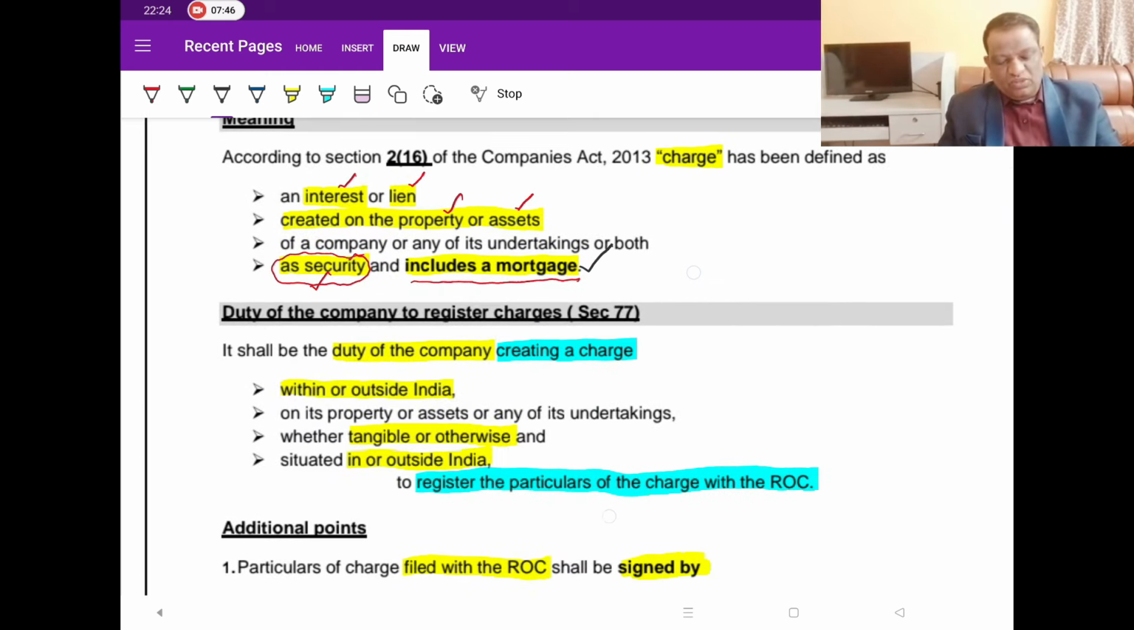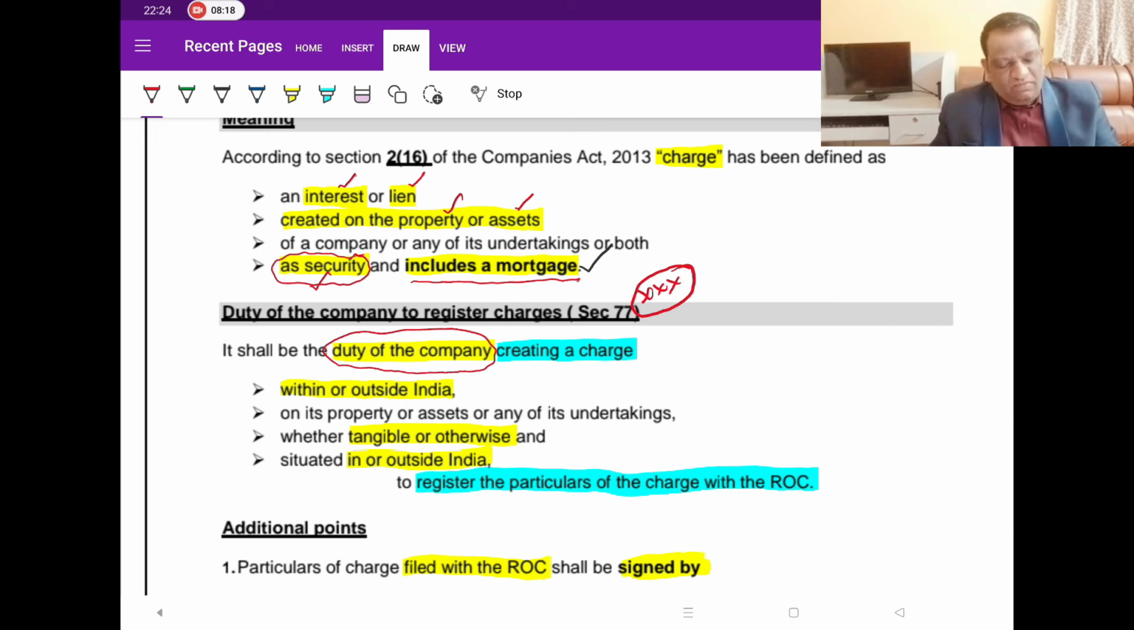Now, let's move on to section 77. Section 77 says whose duty it is to create the charge and whose duty it is to register the charge. According to section 77, this section is, from an examination perspective, the most important section. Now, when we are analyzing the duties, who has to register? If we read here, it shall be the duty of the company.